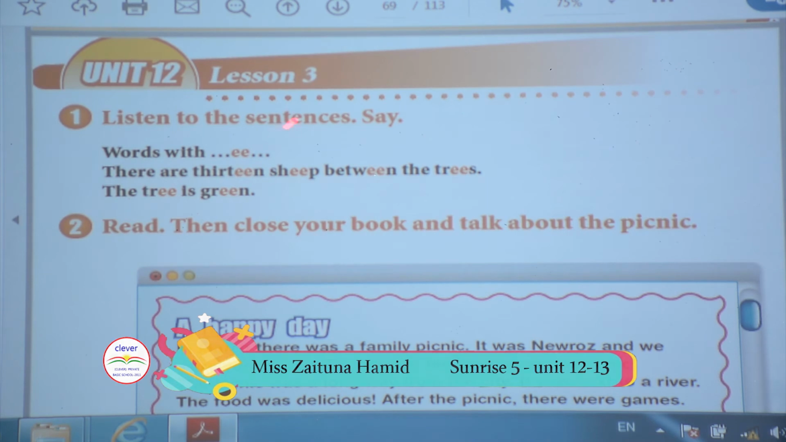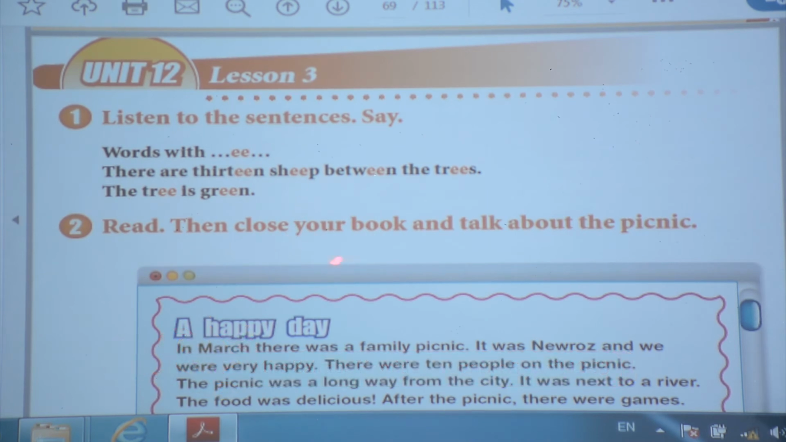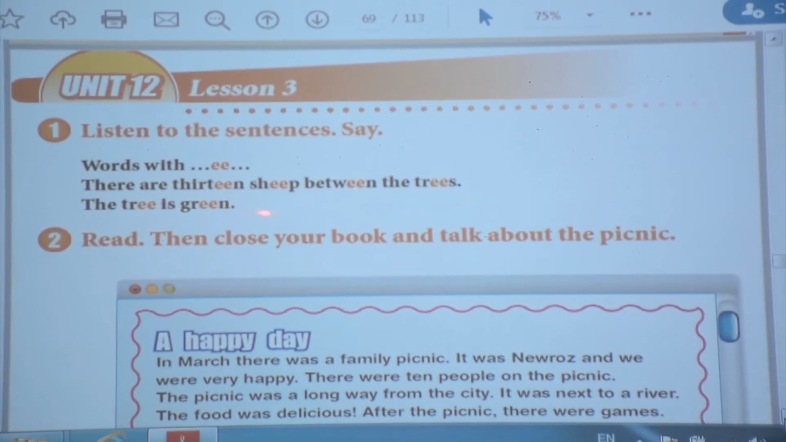Go to Unit 12, Lesson 3. It is about sound, pronunciation, how to say some letters. We have words with double E, pronounced as a long E. Look at here. There are 13 sheep, double E. There are 13 sheep between the trees. The tree is green, okay? You should pronounce it as a long E, okay?